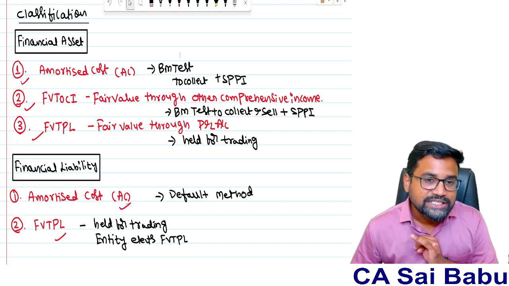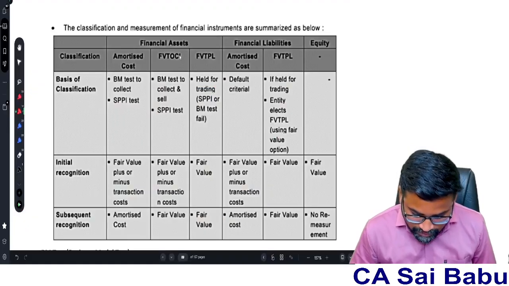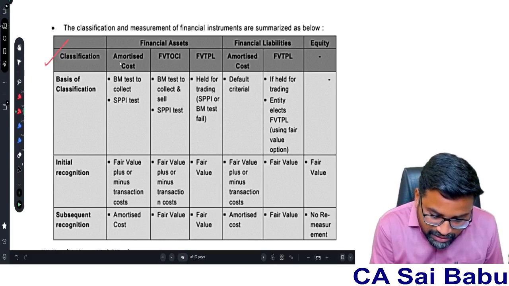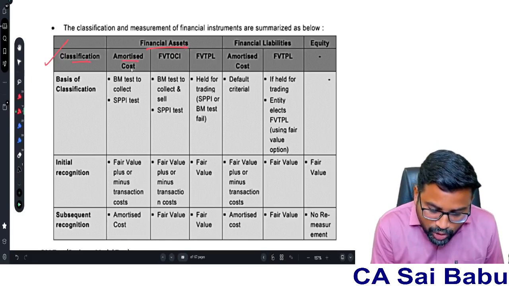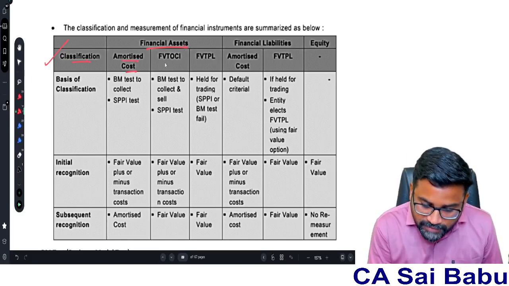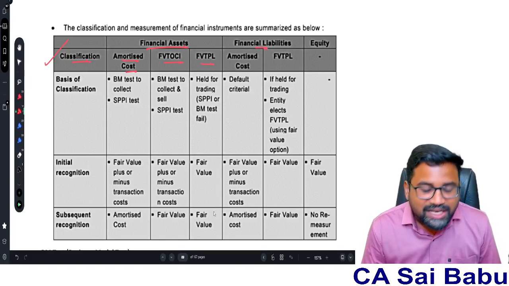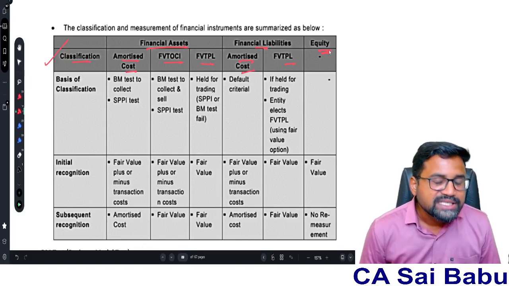Financial liabilities are classified under the AC model, FVT PL model. Okay. See this chart. This is very, very important, sir. Classification: first financial assets, amortized cost model, FVT OCI, FVT PL. When it comes to financial liabilities, AC model, FVT PL model. Equity, there is no such classification. Okay. Sir, what is the basis of classification?